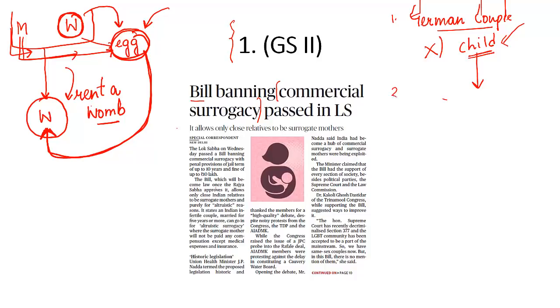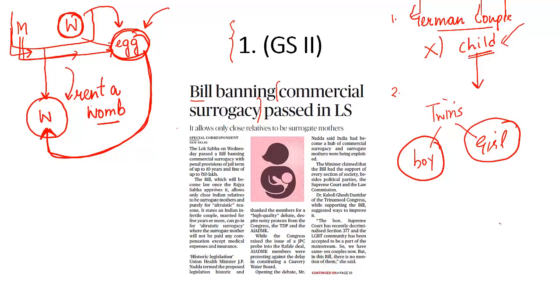Problem number 2, an Australian couple came to India, opted for surrogacy, and the surrogate mother delivered twins, a boy and a girl. This couple, they refused to take the girl child because they already had a girl child, and they took only the boy. And ultimately what happened to this girl child? She was neglected.